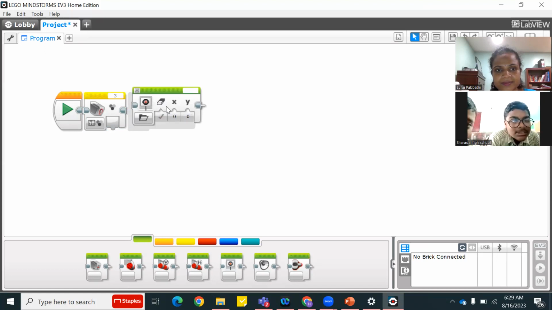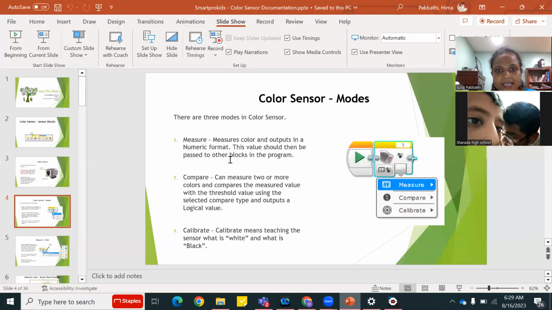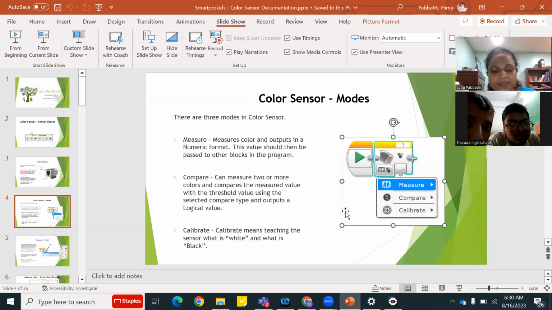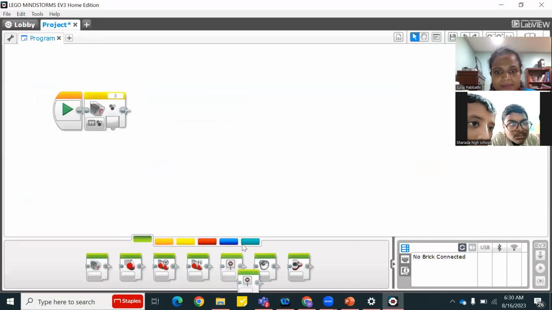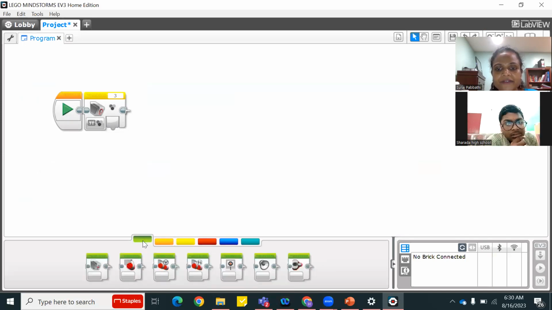Ma'am, one second, question. The question is, in this block, what are they telling in the PowerPoint presentation? Measure color and outputs in a numeric format. This value should then be passed to other blocks. Why should we pass it to other blocks? If we don't pass it, how will we know what it read?